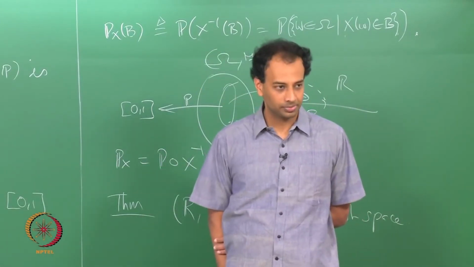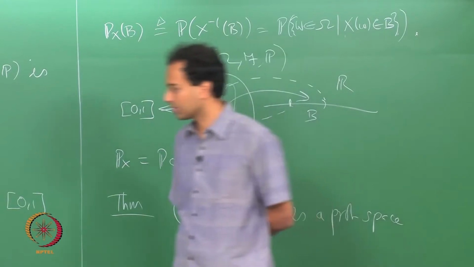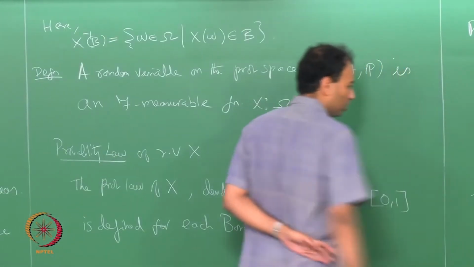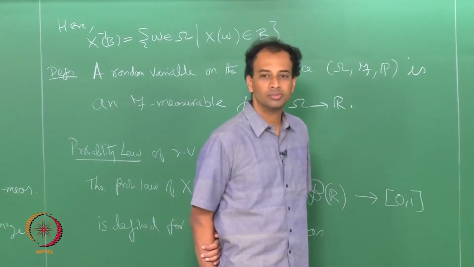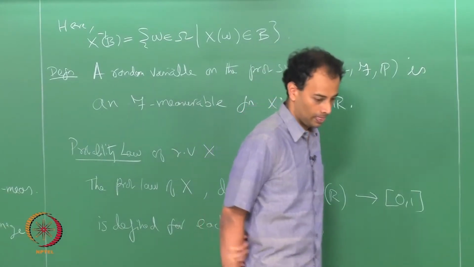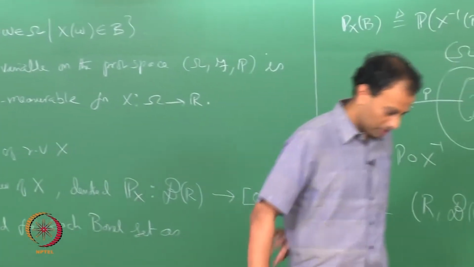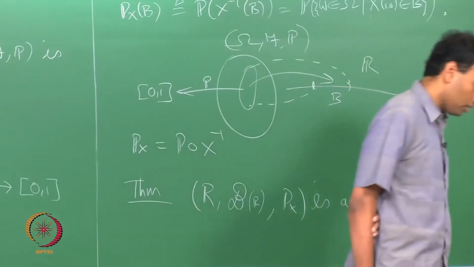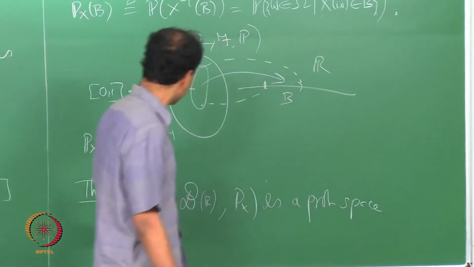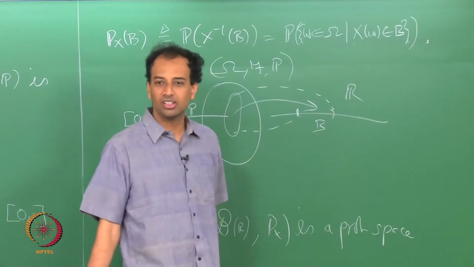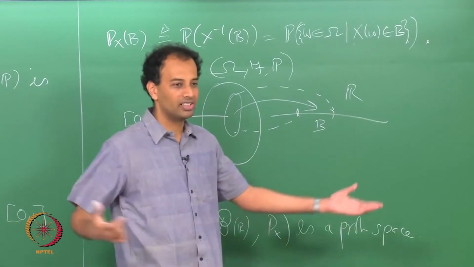Is that okay? Okay, so that is your probability law. Once you have this probability space on the real line, you are interested in what this random variable measures. Maybe you are just interested in today's temperature or the number of heads in 10 tosses.